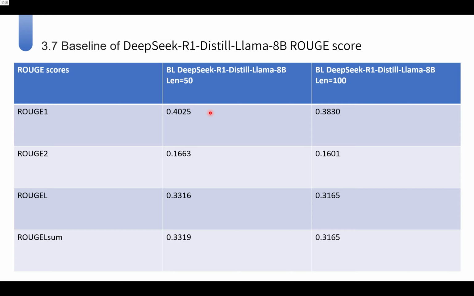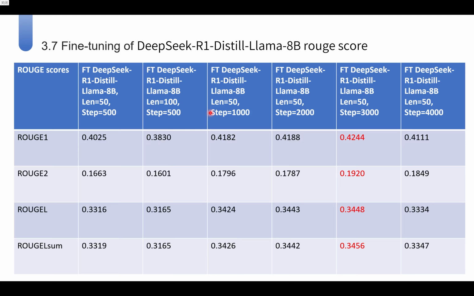Overall, these results demonstrate that DeepSeek performs competitively even without fine-tuning, and is potentially more stable than Llama 3 in zero-shot summarization. Furthermore, this slide presents Rouge scores after fine-tuning DeepSeek R1 distill Llama 8B with different generation lengths and training steps. We observe that Rouge 1 steadily improves with more training, peaking at step 3000 with a score of 0.4244, while Rouge 2 also reaches its highest value of 0.1920 at the same step.